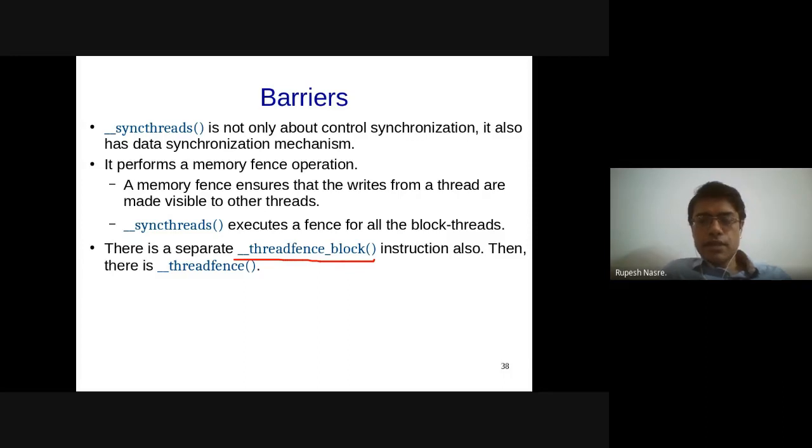In any data synchronization primitive, is the data written by each thread flushed to global memory directly, or is it written to the closest memory that is accessible to all threads that are being synchronized over?